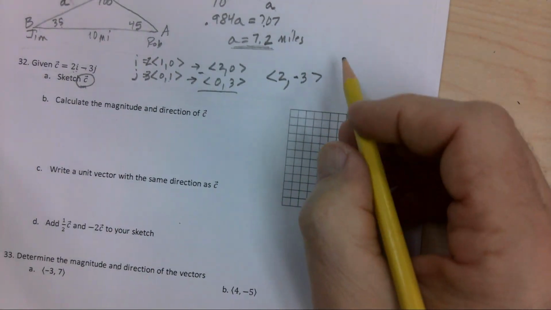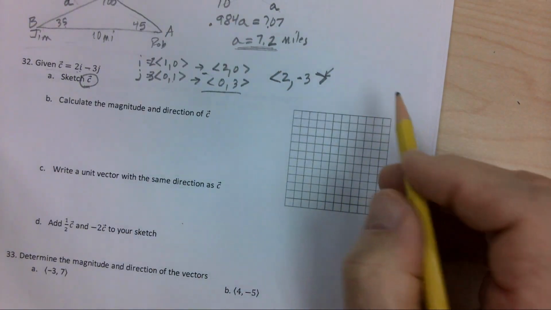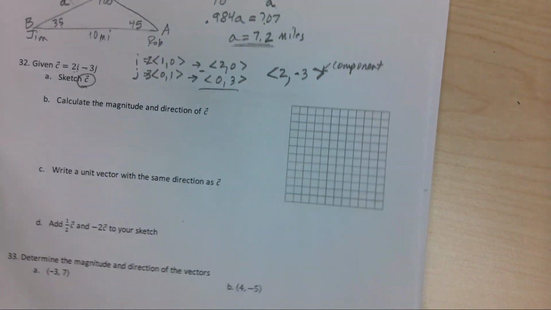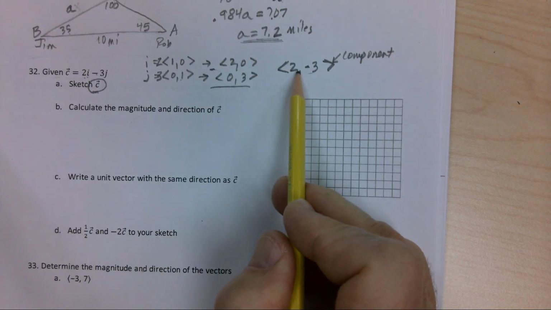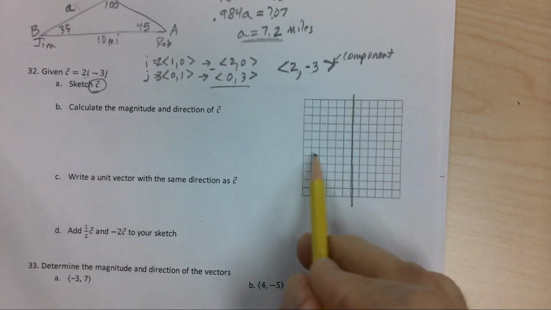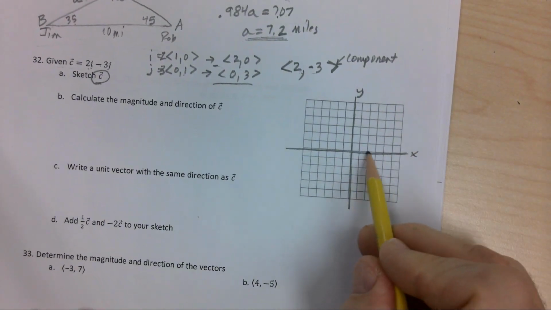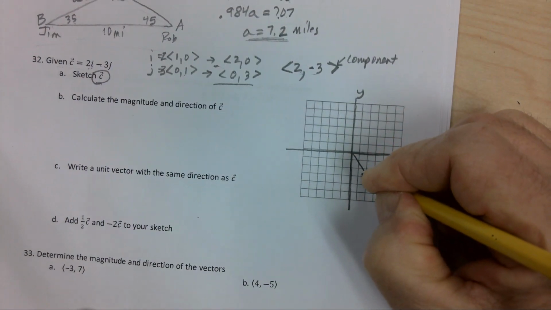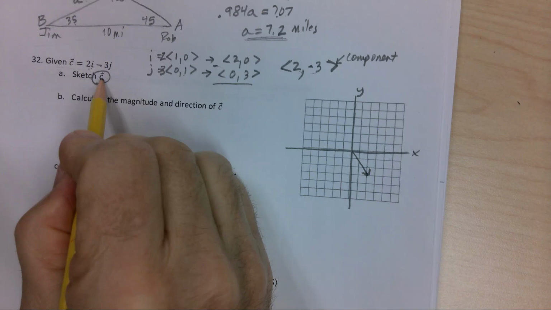Well, because of these little pointy brackets that look like parentheses but not really, this is called component form, which tells us it originates at the origin. These are the end point of a vector. So if I come on in here, there's my x-axis, there's my y-axis. I'm going to go 2 to the right, down 3. And there it is. There's vector C.